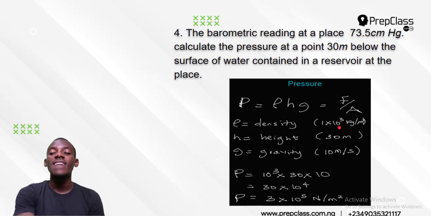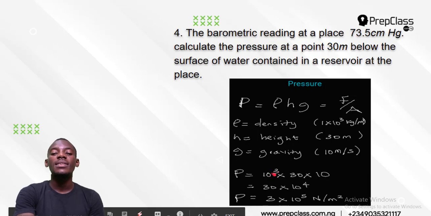That's my density. It's actually the same thing as 10 to the power 3. 1 is nothing. Times, then the height is 30 meters. That's times 30. Then the acceleration due to gravity is 10. Multiply this. 10 raised to the power 3 times 10 is 10 to the power 4. Then 30 times 10 to the power 4. This 10 will multiply this 10, and that will give me 10 to the power 4.